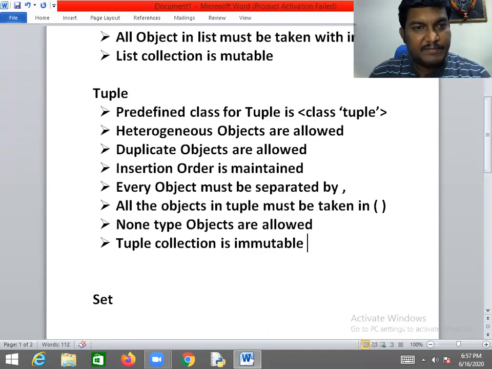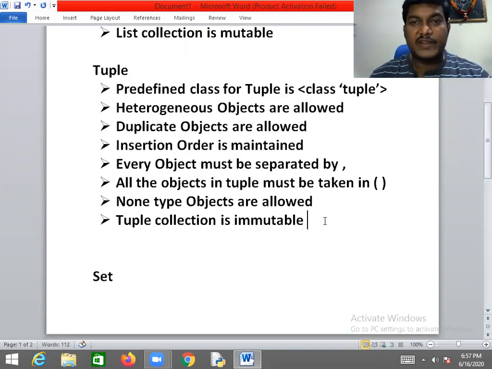So ladies and gentlemen, please give me some space. I want to give some idea about what the tuple is. See, if anyone asks you about tuple, you should at least be in a position to speak some points like this.